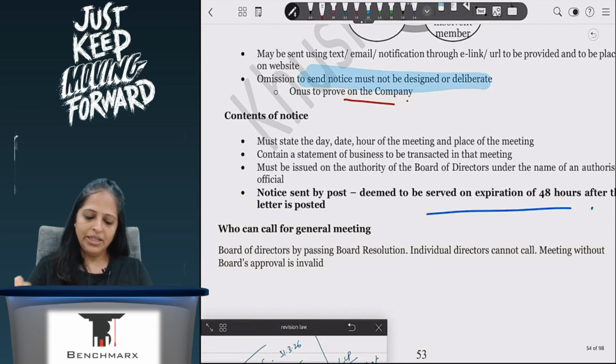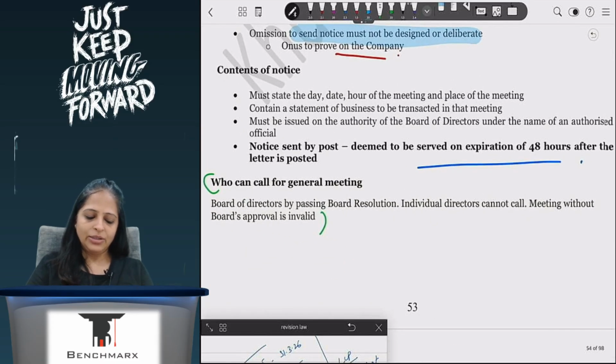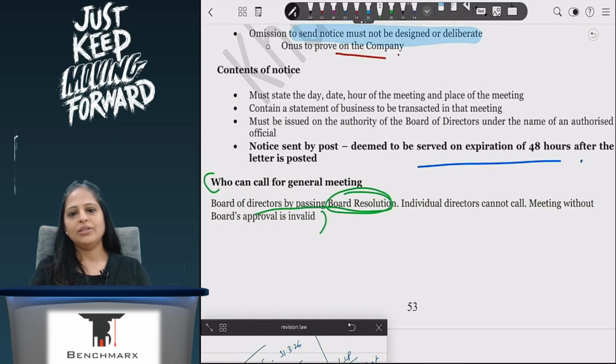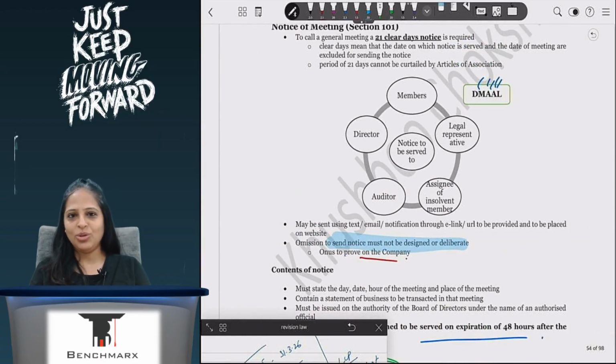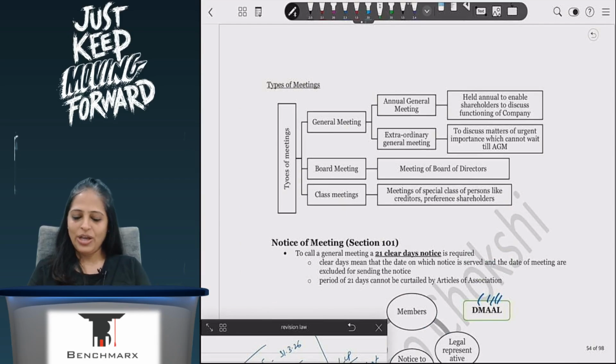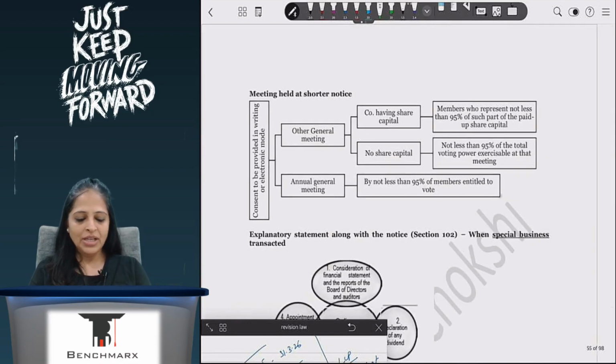Who can call the general meeting? A very small point, but if I had to set the paper, I would definitely use this particular point to make it tough. It is said that only the board of directors, by passing the board resolution, can call for the meeting. Individual directors cannot call for the meeting, and any general meeting which is called without the approval of the board of directors is invalid. This is something I would genuinely want to ask, because it was not there earlier. The Institute has now added it. It's a very small point, easily can be missed. So I would want to ask a full-fledged case study question on this particular point.